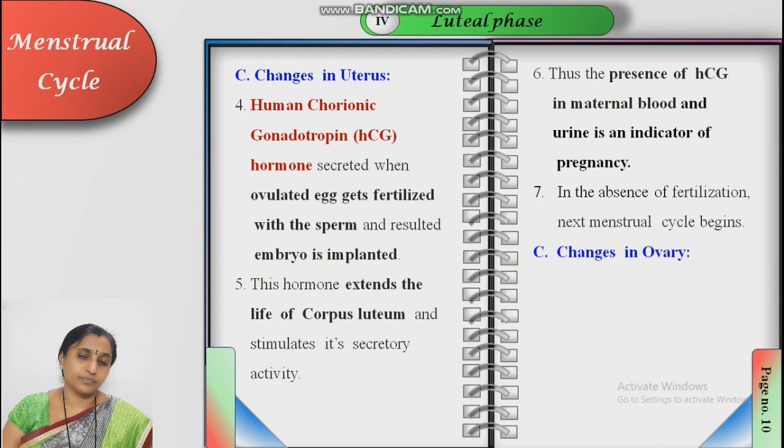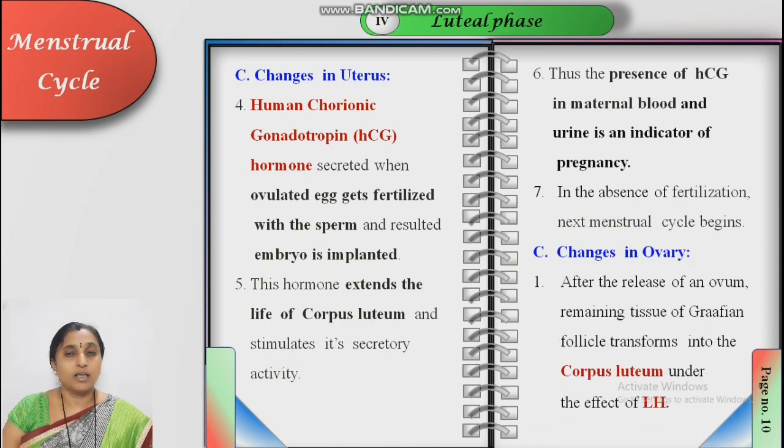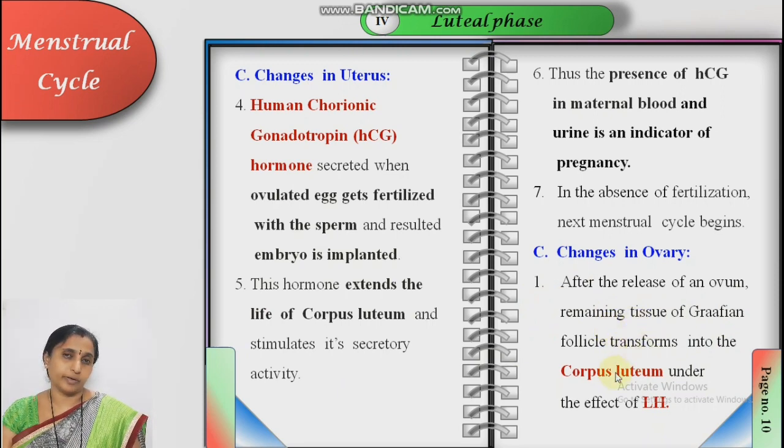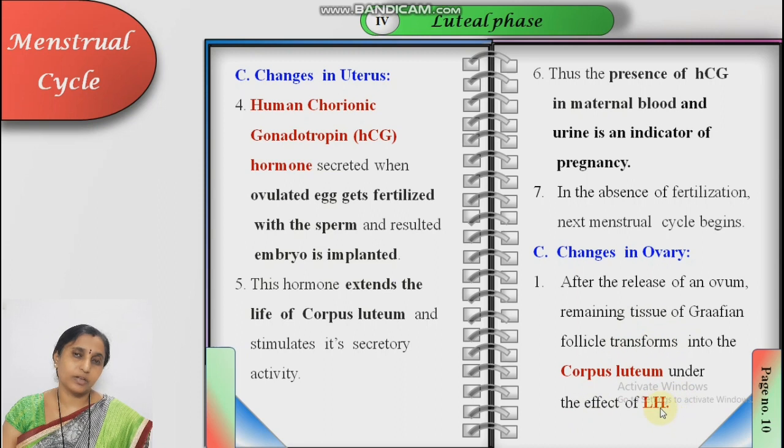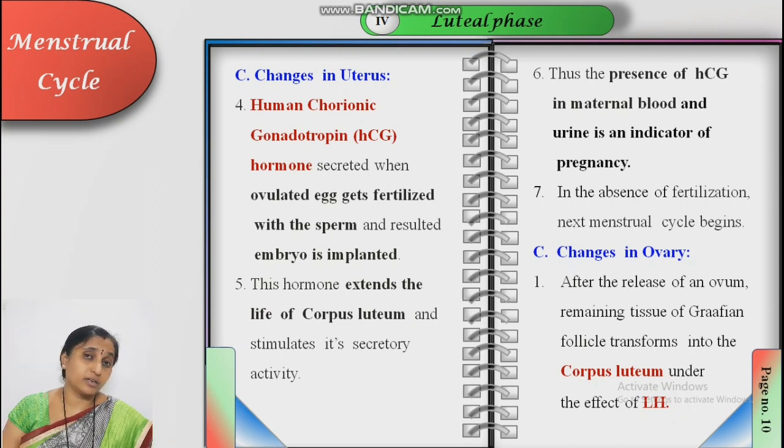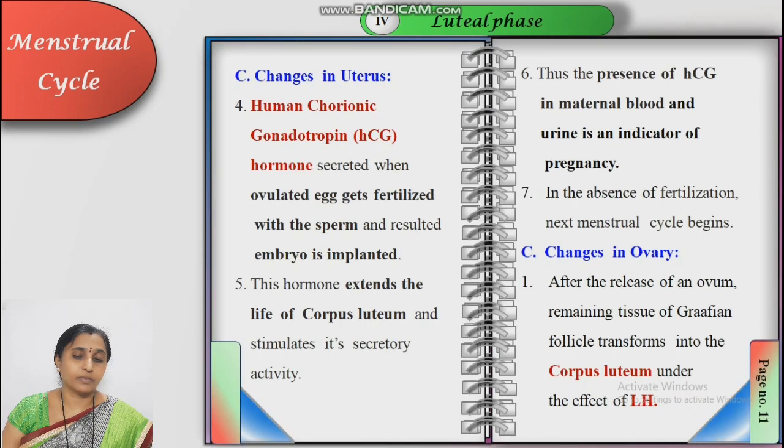Changes in the ovary. During this luteal phase, what happens? After release of the ovum, the remaining tissue of the Graafian follicle is transformed into the corpus luteum under the influence of LH, luteinizing hormone, which ruptures the Graafian follicle and converts it into the corpus luteum. The corpus luteum is a temporary endocrine gland.